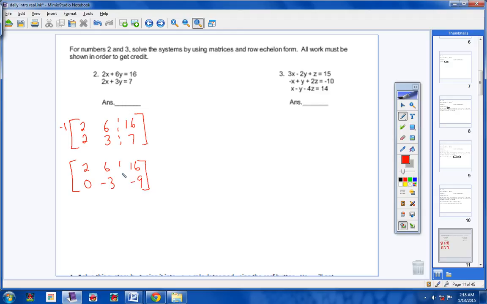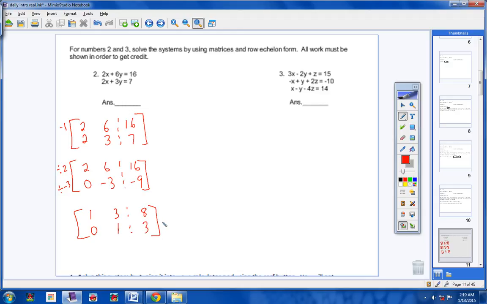Okay? Now next, we want to have a 1 here and a 1 here. So I'm going to divide this row by 2. I'm going to divide this row here by -3. So here we go. 1, 3, 8, and then 0, 1, 3.